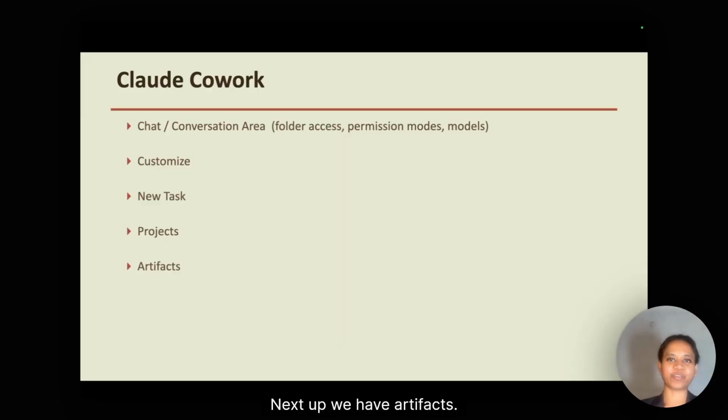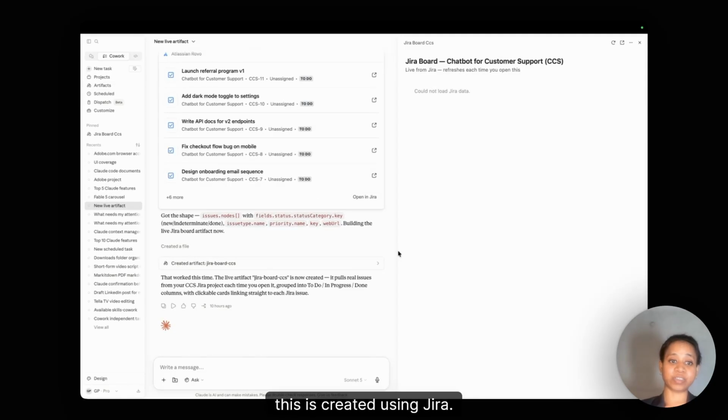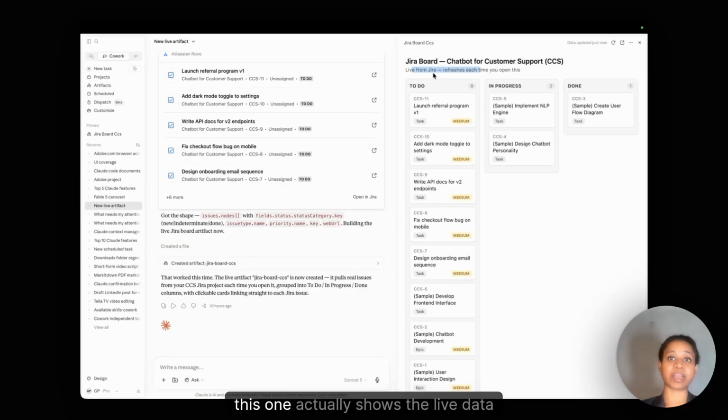Next up, we have artifacts. These are for the live artifacts. These are created using connectors. For example, this is created using Jira. I have turned off the connector, so that is the reason you're not seeing the information. I've just turned it on now. I refresh it. This one actually shows the live data. Instead of opening tools like Jira every time, you create a live artifact here with a customized view. And whenever you open the artifact, it refreshes, showing you the latest updates.